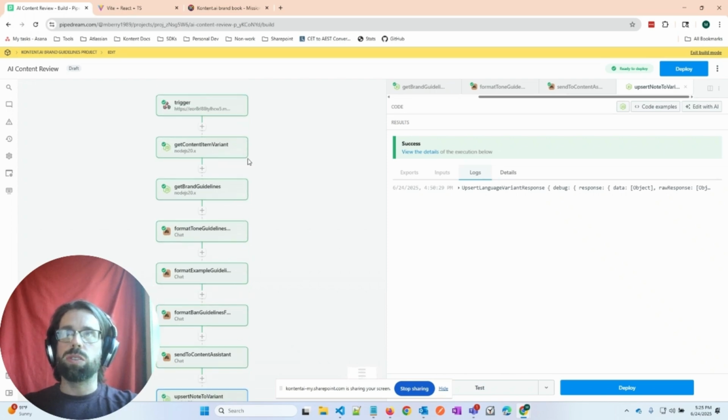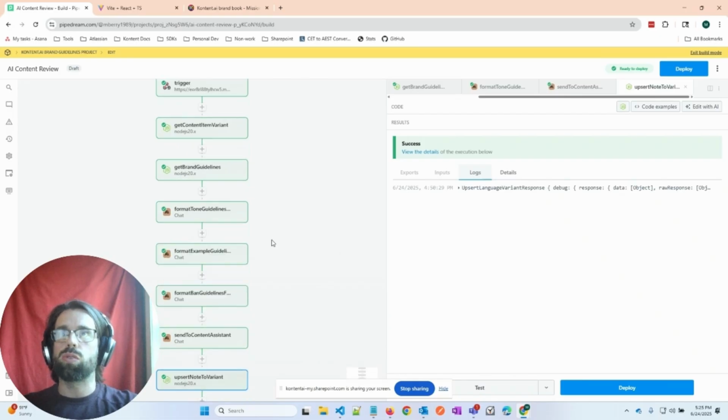But this was just a proof of concept and proof of value here. There are so many other things you could do with this type of workflow.